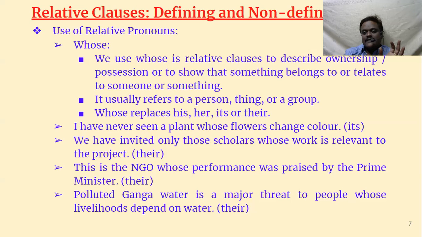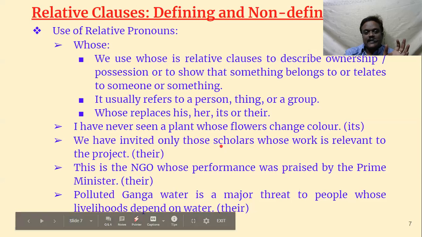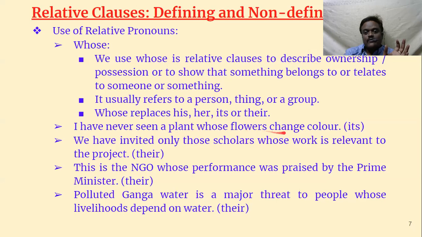Let us examine these examples, then you will understand better. I have never seen a plant whose flowers change colors. If you separate this, I have never seen a plant. Its flowers change color. You have to use its flowers, not it flowers.